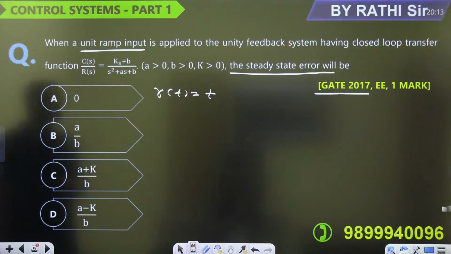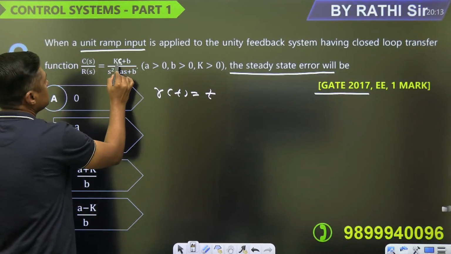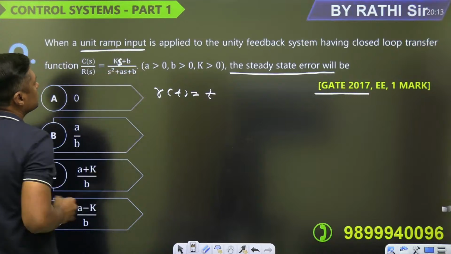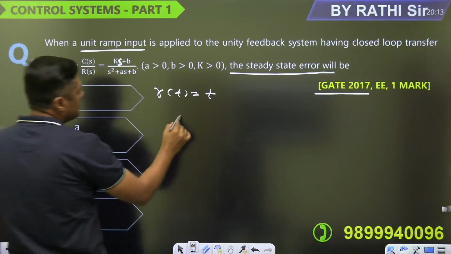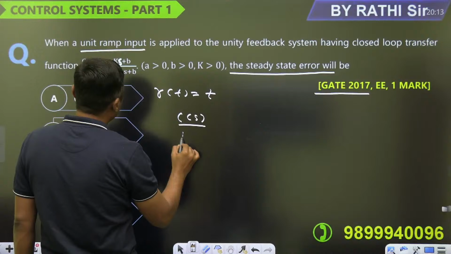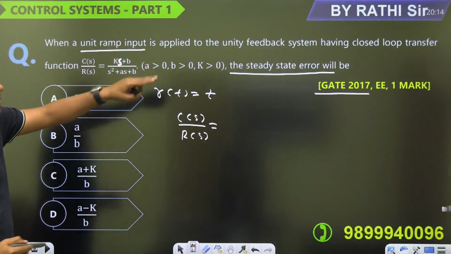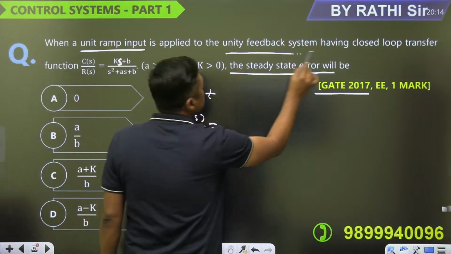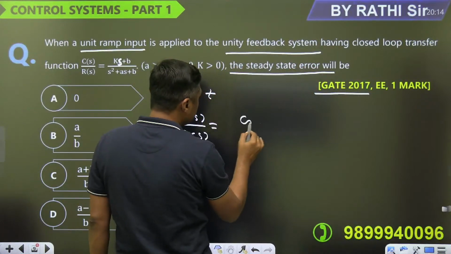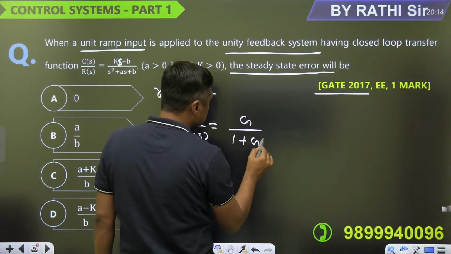Then unity feedback system having the closed loop transfer function (Ks plus B) upon (S square plus As plus B), the steady state error will be. Right, what is the steady state error? Remember C(s) upon R(s). Right, what is given here? Unity feedback system. H(s) is 1, it will become G upon 1 plus G(s).